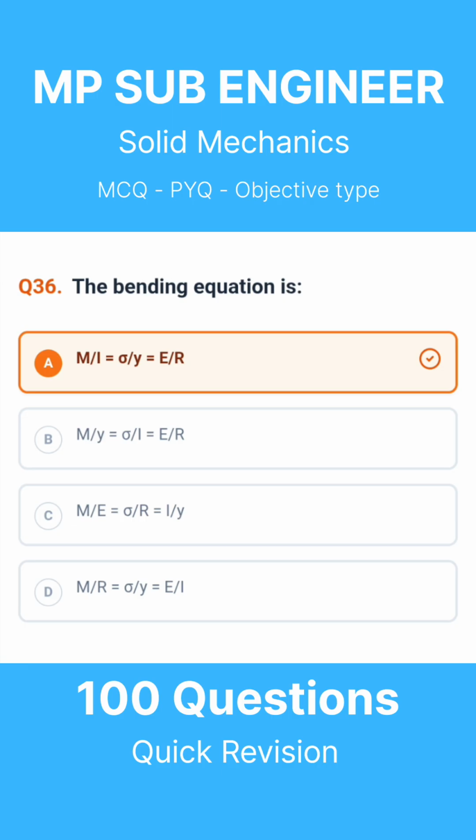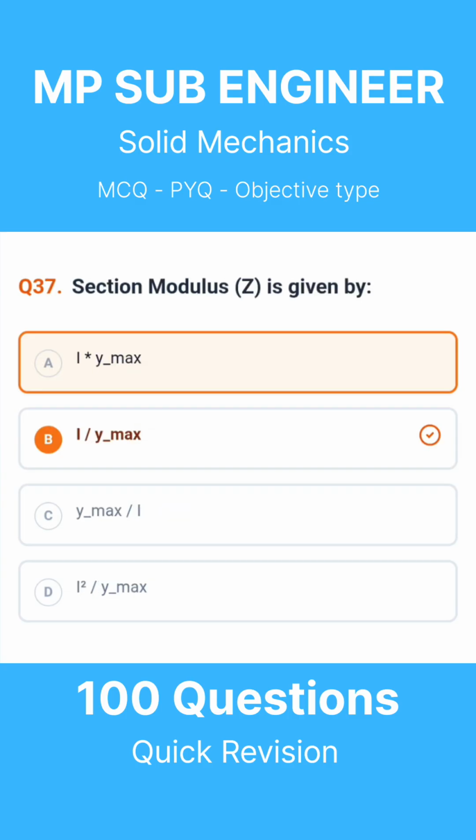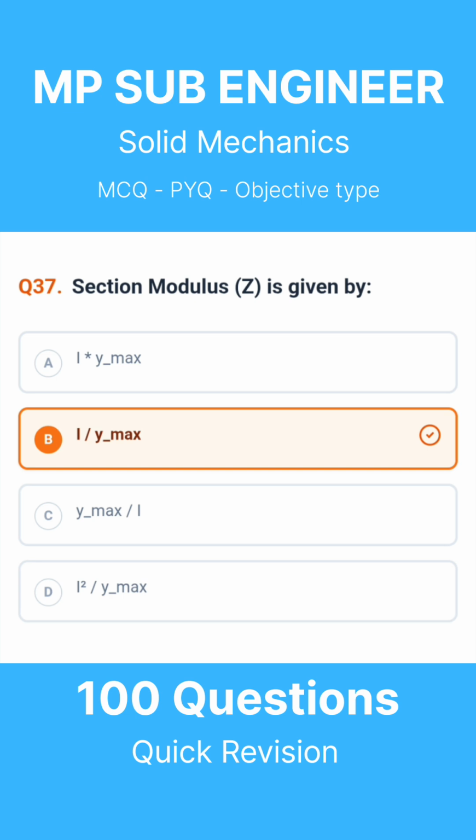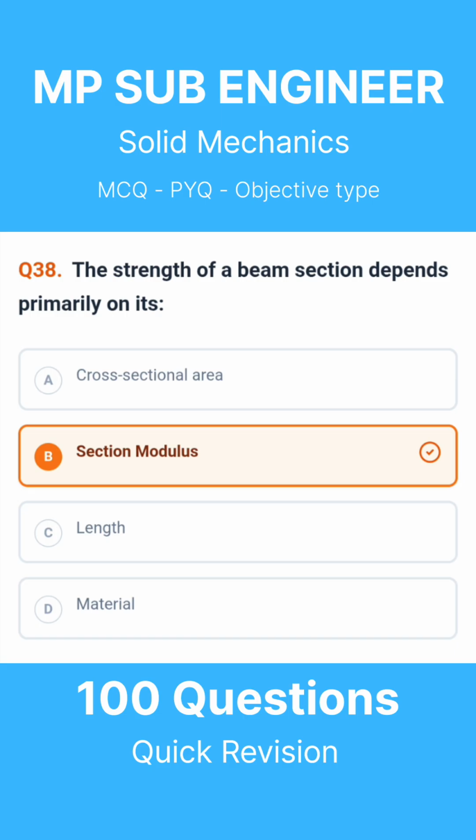Question 36. The bending equation is. The correct answer is M divided by I equals sigma divided by y equals E divided by R. Question 37. Section modulus Z is given by. The correct answer is I divided by y_max. Question 38. The strength of a beam section depends primarily on its. The correct answer is section modulus.